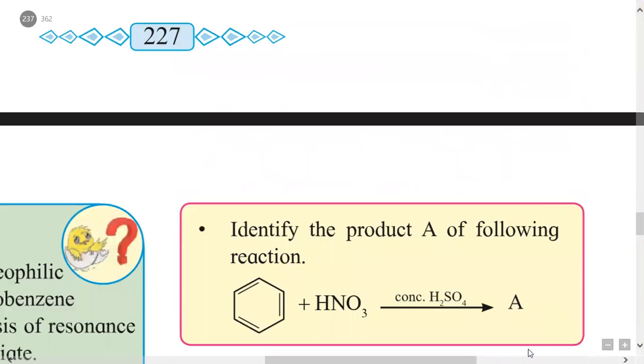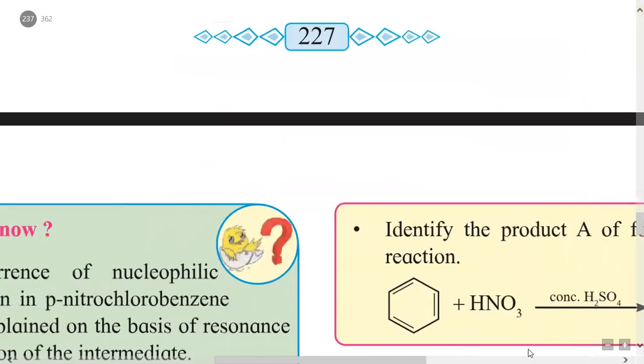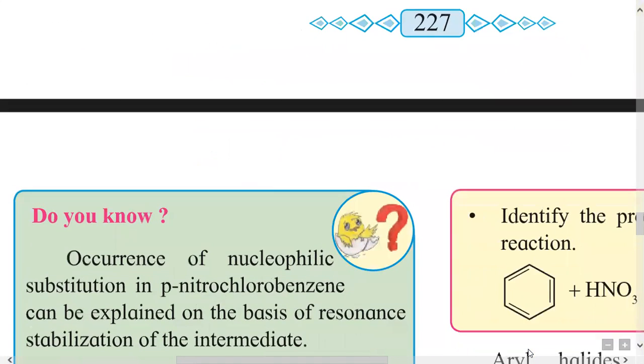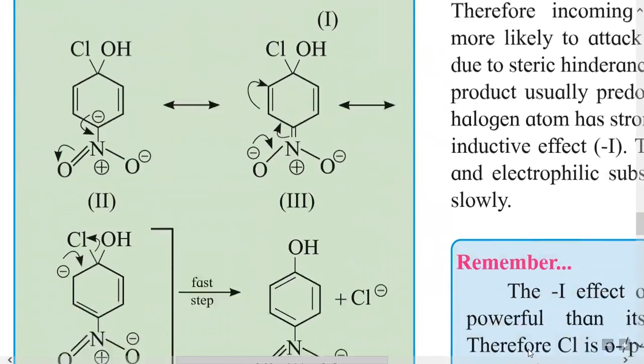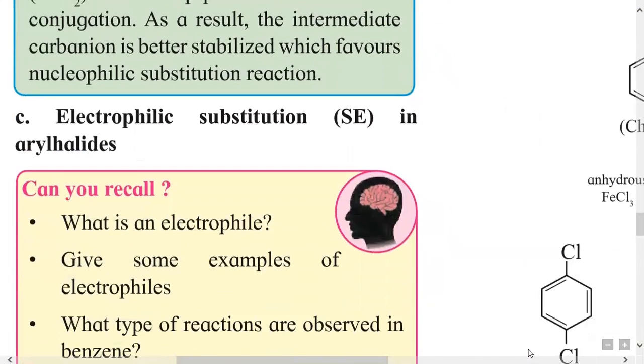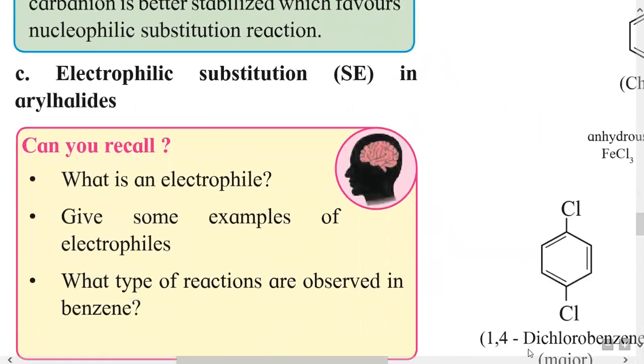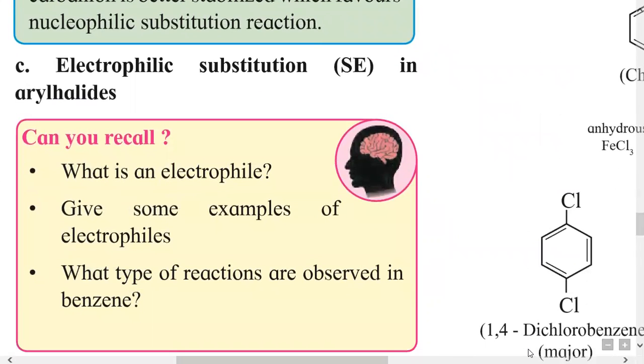Then the third type of reactions of aryl halides are electrophilic substitution reactions.